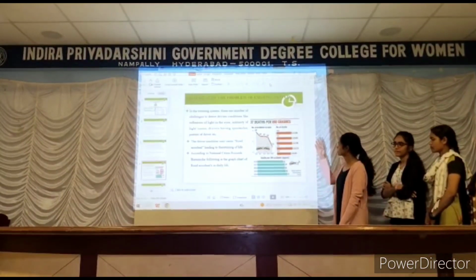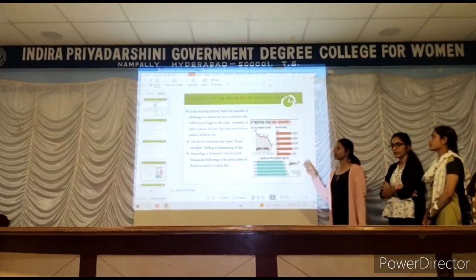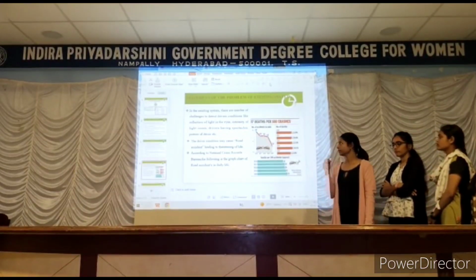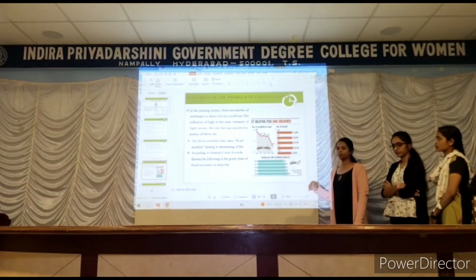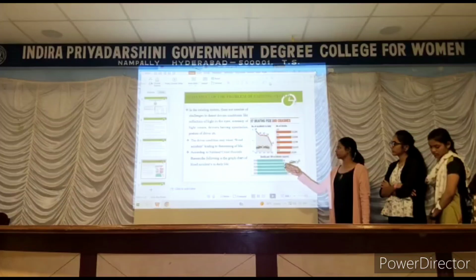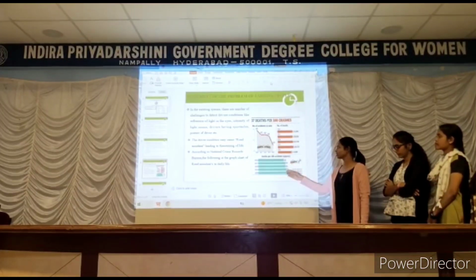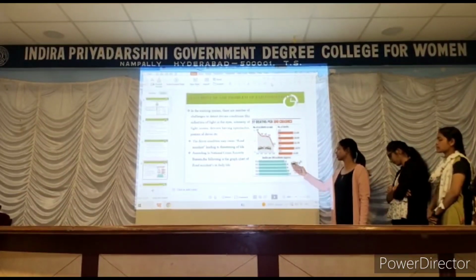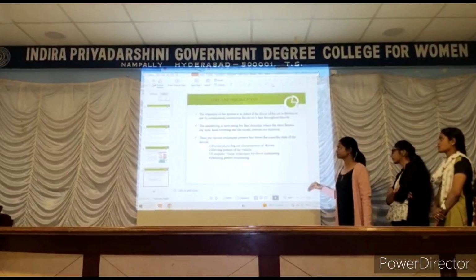The statement of the problem: the existing system. In the existing system, there are three main problems: the intensity of light passing through the eye, drivers wearing spectacles, and the posture of the driver. The driver conditions in road accidents lead to a threat to life. According to the National Crime Records Bureau, the chart of road accidents from year to year is gradually increasing.